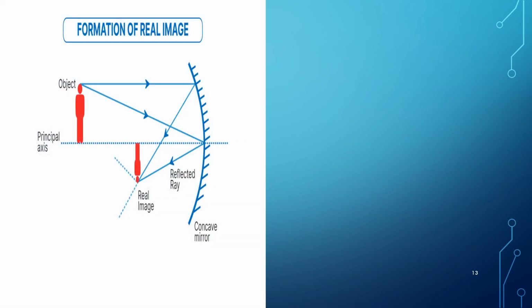Now let's see the formation of a real image. Here is the object, and I would like to mention one important point here, that a real image is only formed in concave mirror, not in convex nor in plane mirror. So here it is the object and here it is the real image. And one more thing about real image is that it is always formed on a screen. It is not formed behind the mirror. And a real image is always inverted and smaller than the real object.